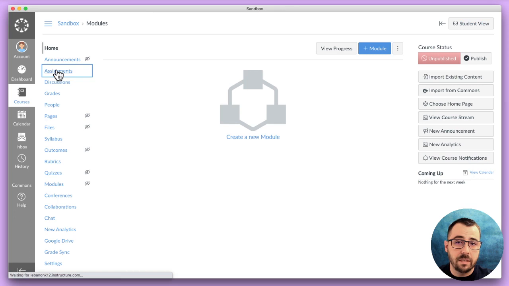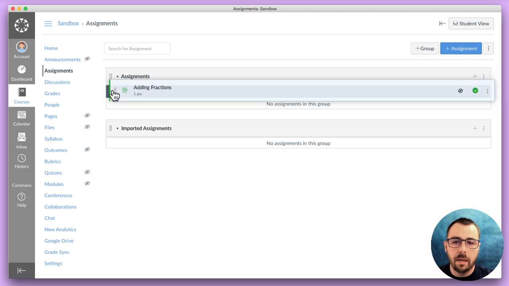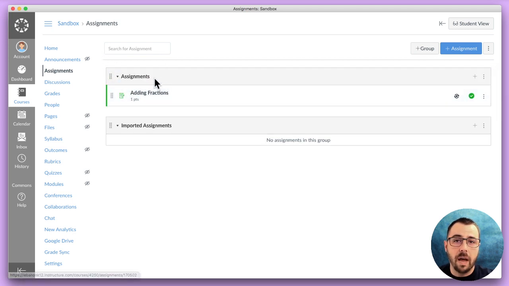And this was an assignment, so I'm going to click into assignments. And right here you can see that it has brought it into my imported assignments group, and it will always bring it into the imported assignments group, and then I can drag it up into whatever assignment group I want it to be in.